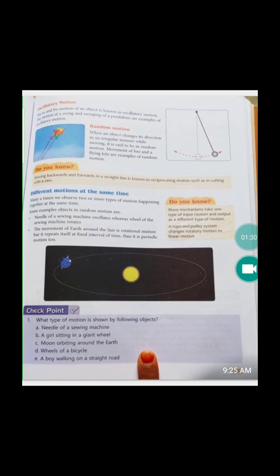A sewing machine also has a needle which moves up and down continuously. The needle of the sewing machine undergoes a periodic motion. Thus the sewing machine exhibits two types of motion, rotational motion as well as periodic motion.